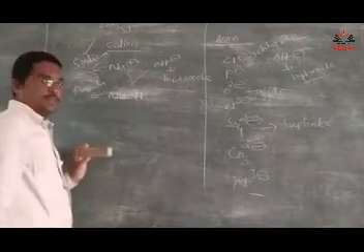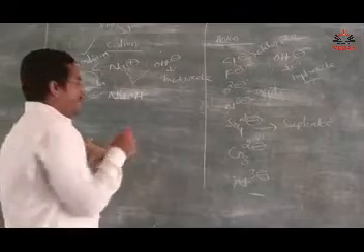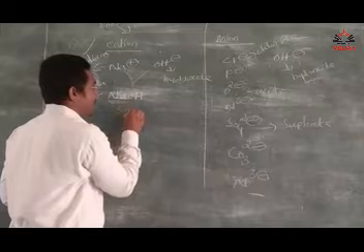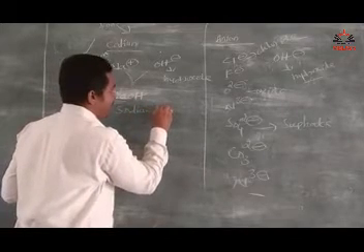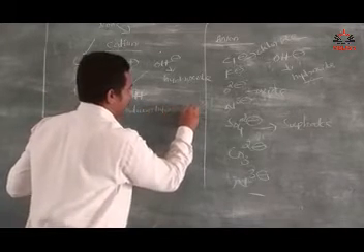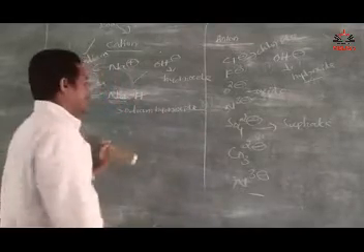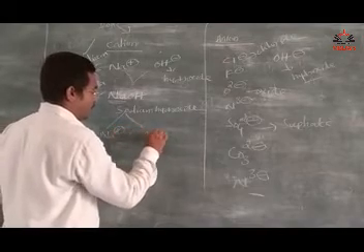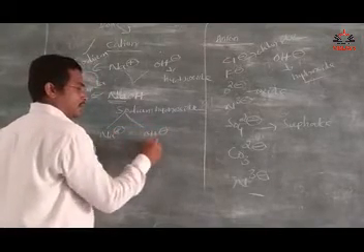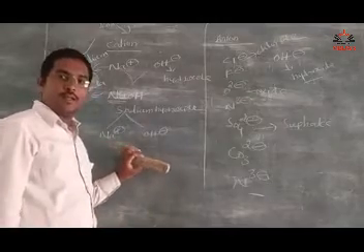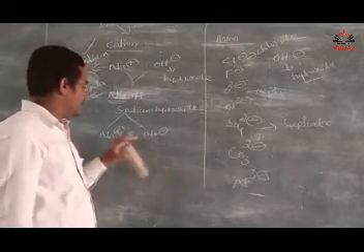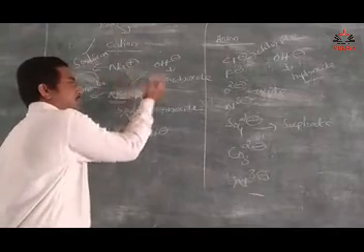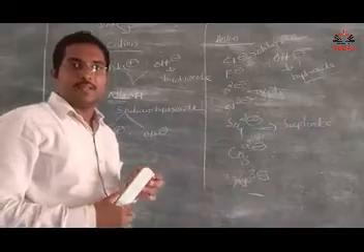Now the cations and anions combine to form a compound formula. What is the name of this? You want to give a name. Simply, sodium, and OH is hydroxide, so the name of this one is sodium hydroxide. Again, this sodium hydroxide splits into Na plus and OH minus, sodium ion and hydroxide ion. Like this, in the compound, the first is the cation and the second is the anion.